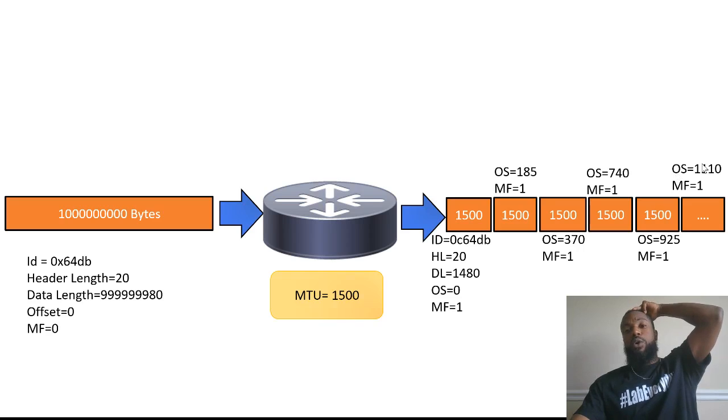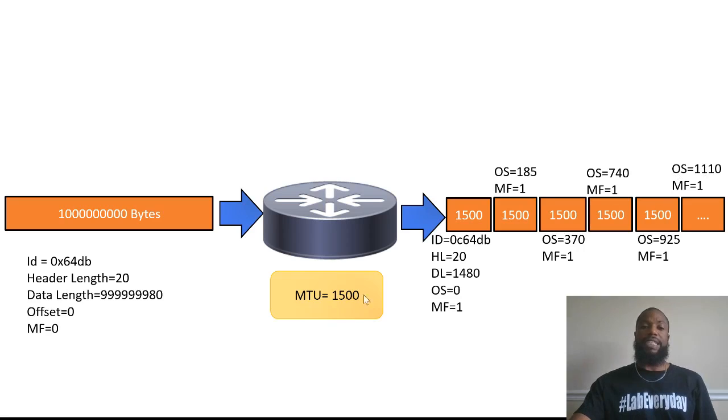The only thing that's really going to change the offset number is the maximum transmission unit. If you change that, I didn't feel like doing all that, because 1500 is the most common. The most common type of network you're going to run into is Ethernet, and the maximum transmission unit size is 1500 bytes. So that's why I was just working with that. You just keep going and going. I'm not going to do all that math, but at least you understand the pattern, and that's what this was about.